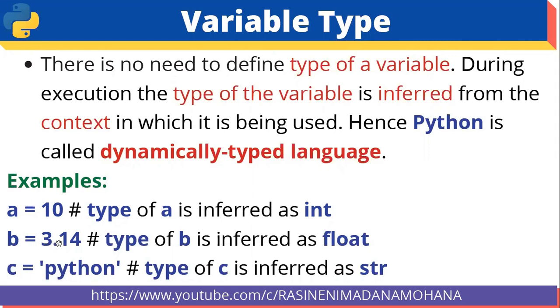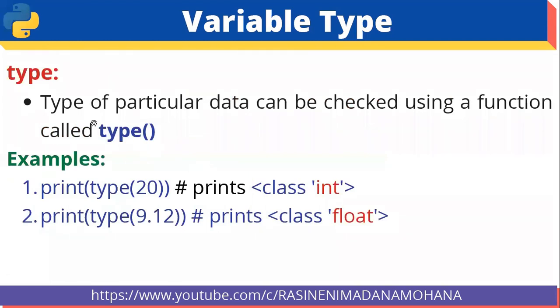For example, b equal to 3.14. We know what this number is. This is a floating point number, so the type of b is inferred as float. Then another one, c equal to 'Python' within single quotes. By seeing this, we can understand this is a string, so the type of c is inferred as string. That's why Python is called a dynamically typed language.